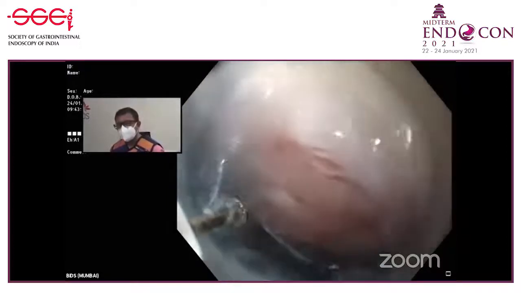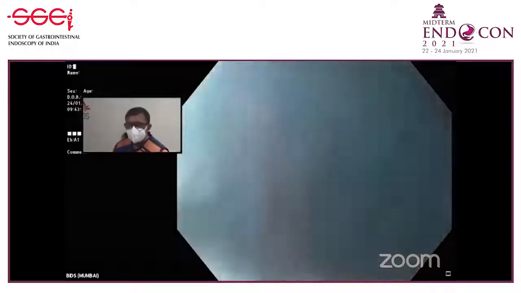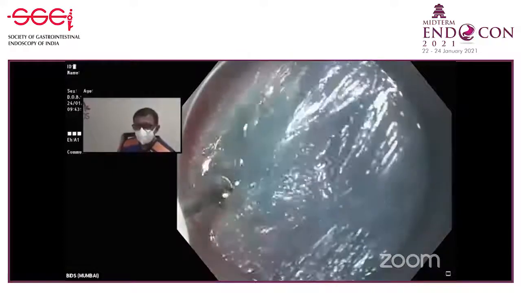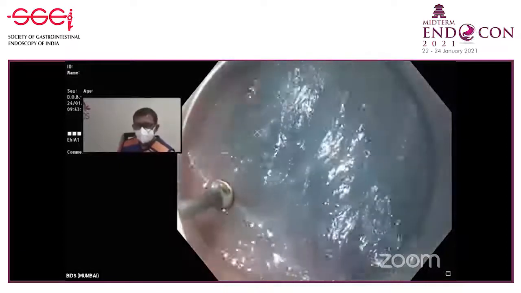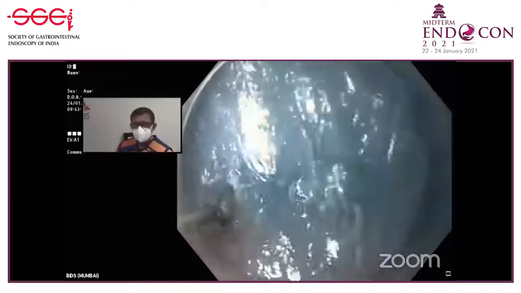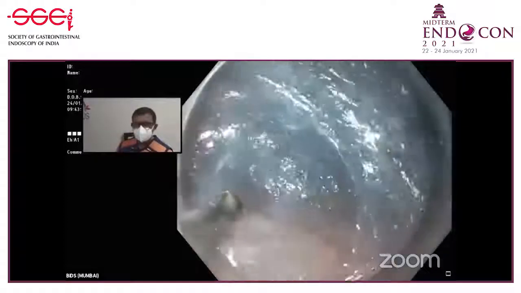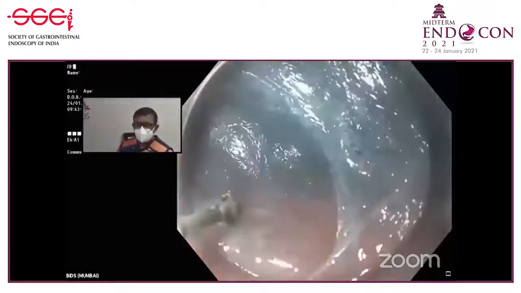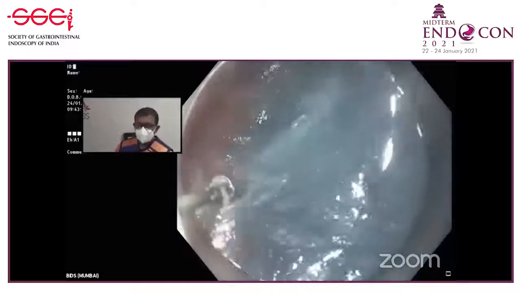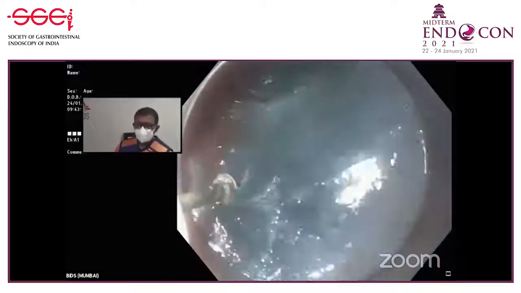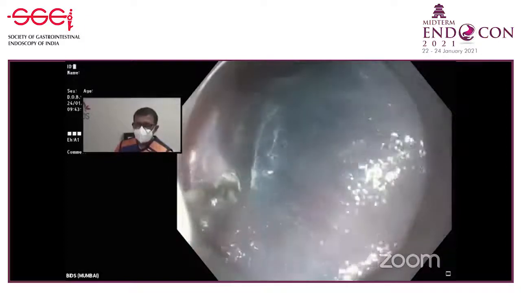See this? That's very important, dissecting on the sides also, so that we can maintain an adequate width of the tunnel. Can you see? It's very roomy. Very important to keep the tunnel wide. Now again, let me inject a little bit of fluid. And be very superficial. You should be able to see through.